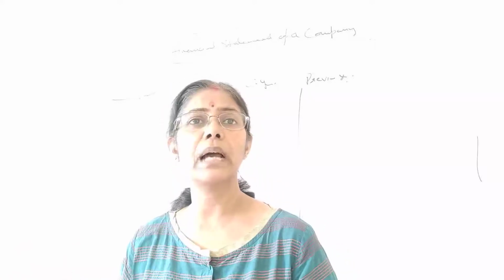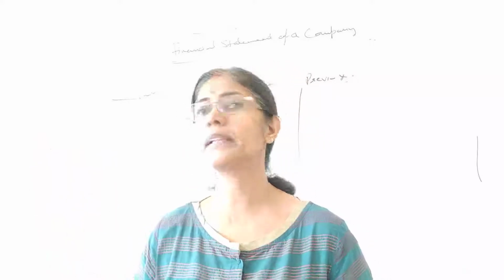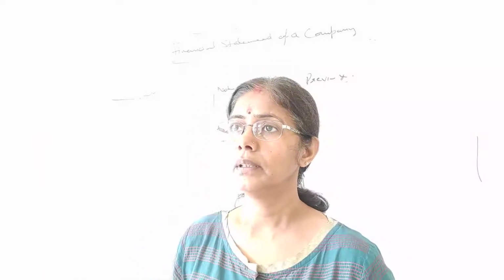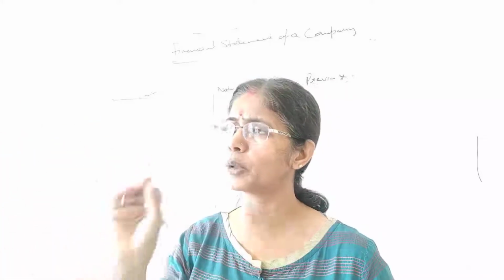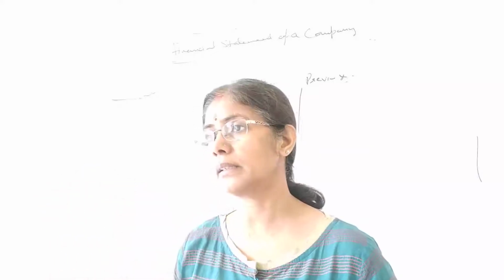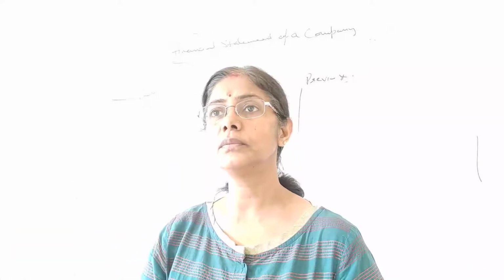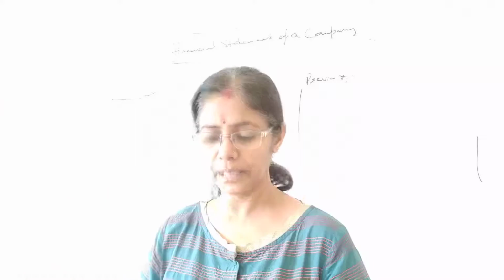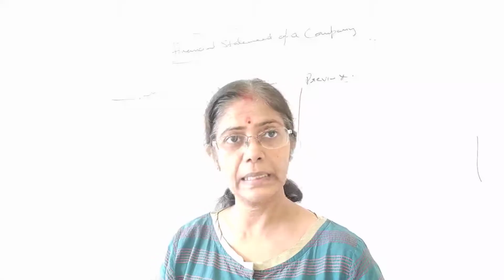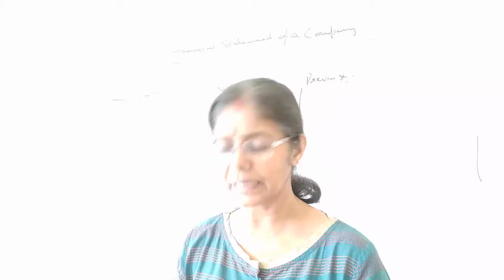Fine. Now let's come on the asset side. असेट्स में मेन हेडिंग कितनी है? 2 main headings are there. Last year in our balance sheet we used to study about the fixed assets and current assets. But here the name has changed. Fixed assets के बदले हमने क्या नाम दे दिया? Non-current assets. And what comes in the opposite? Current assets. All right, so 2 main headings are there, non-current assets and current assets.